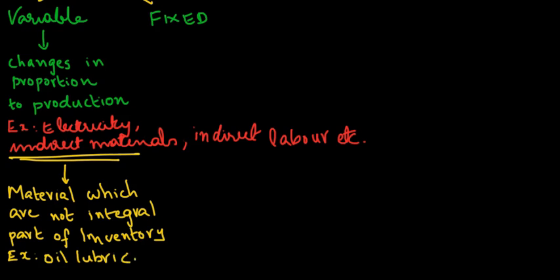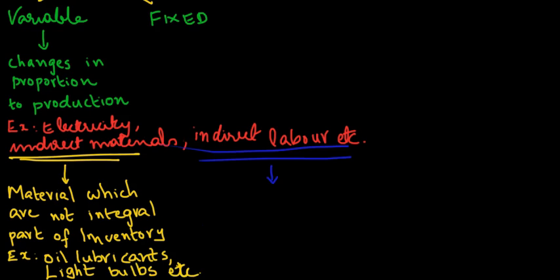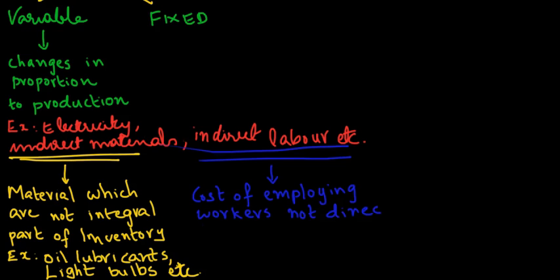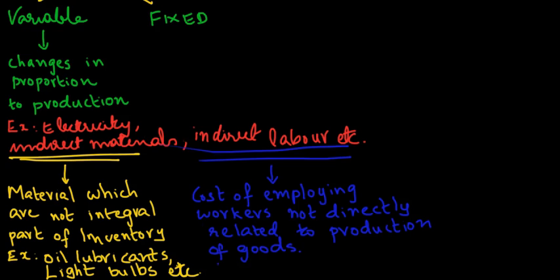Example, oil lubricants used in the running of machinery, light bulbs used in manufacturing machines. Indirect labor is the cost of employees who are not directly linked with the production of goods. Examples include wages of custodians, supervisors, electrical maintenance employees, etc.